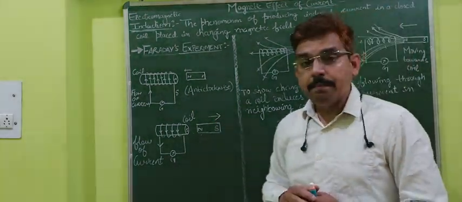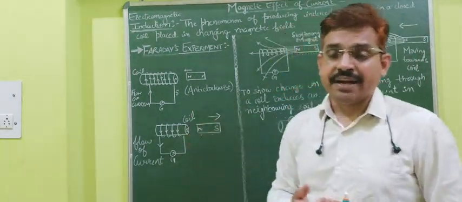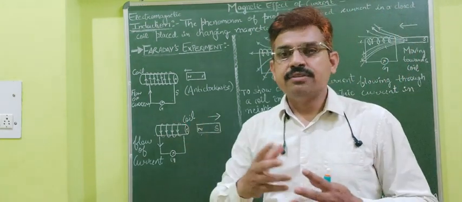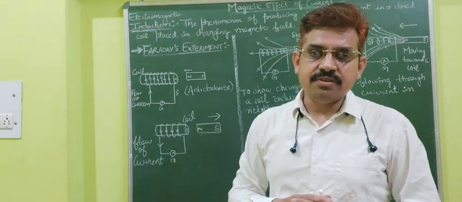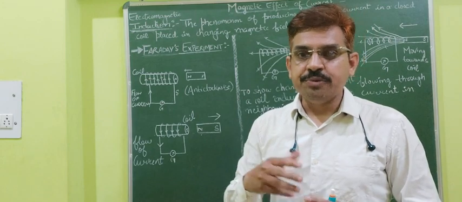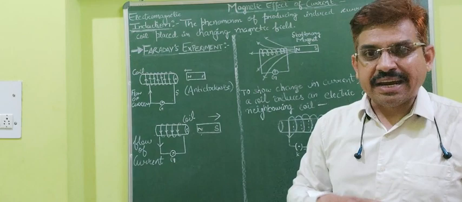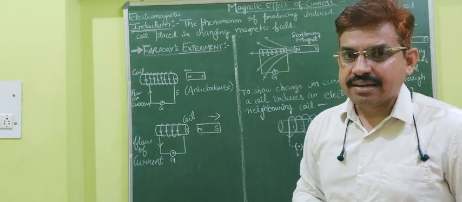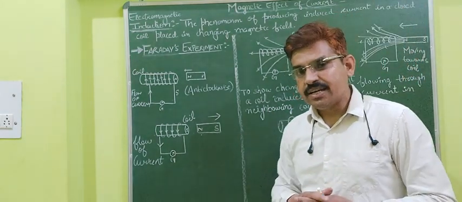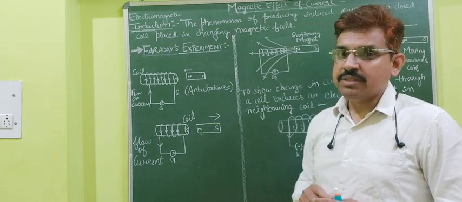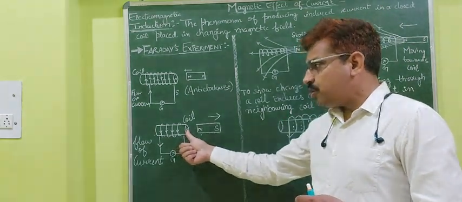Second concept: again I move this bar magnet away from the coil, and again the magnetic field lines are going to change. If there is change, again the magnetic energy is converted into electrical energy. But one more thing: south polarity is coming.